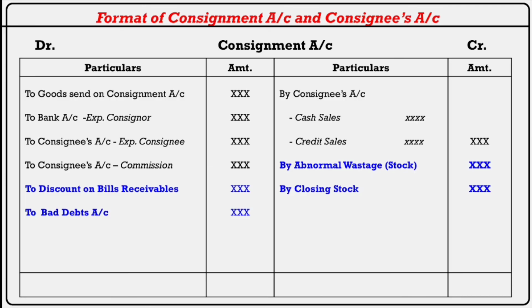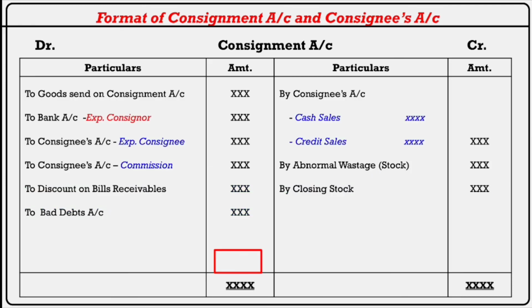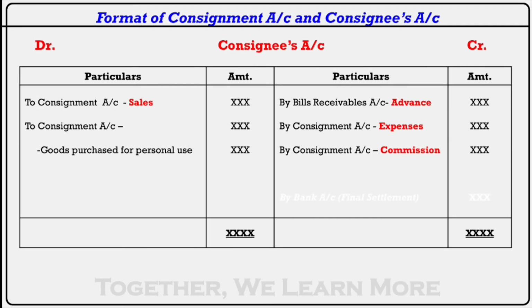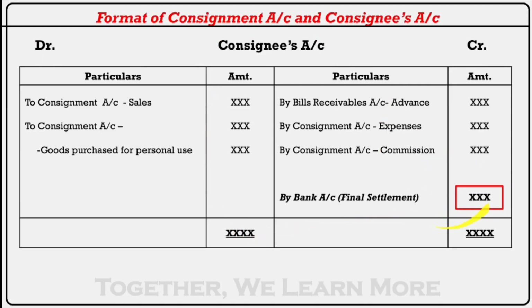After giving all the effects we have to close consignment account. If we get balance on debit side, that is a profit of consignment, that is transferred to profit and loss account. So this is consignment account. Now we have to close consignee's account. જે પણ આપણે ઇફેક્ટ આપેલી હશે, we have to find out the balance, that is a final settlement amount.